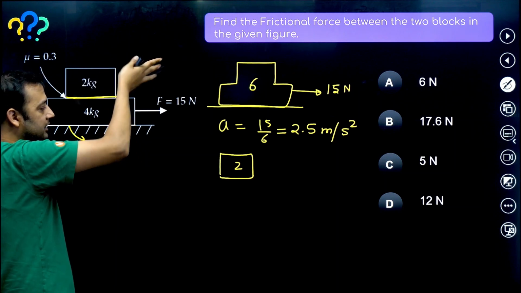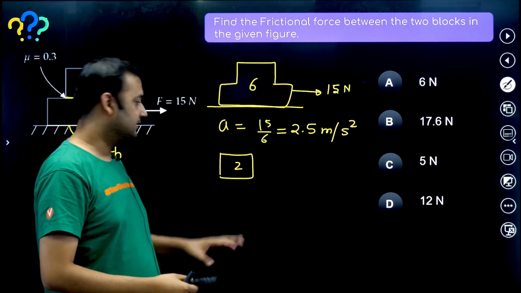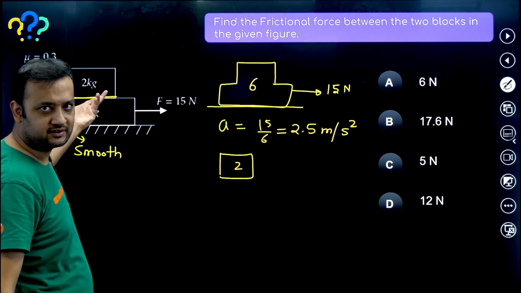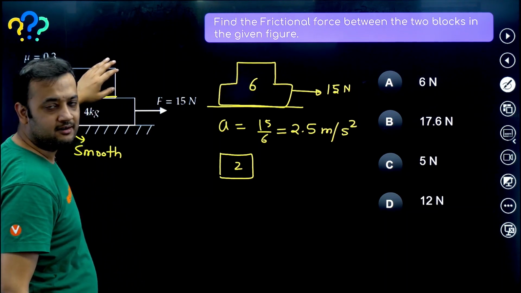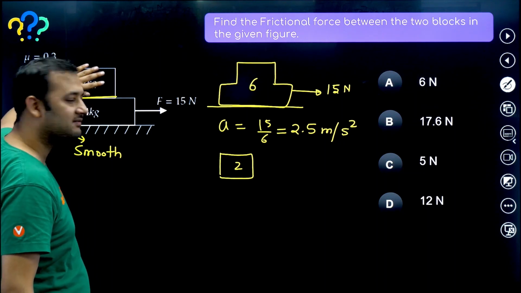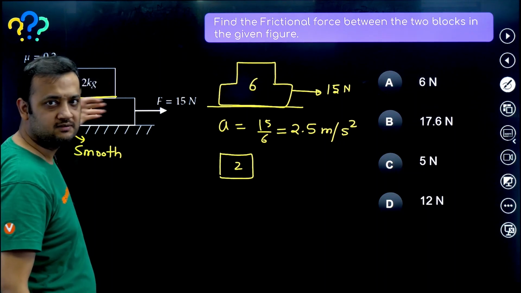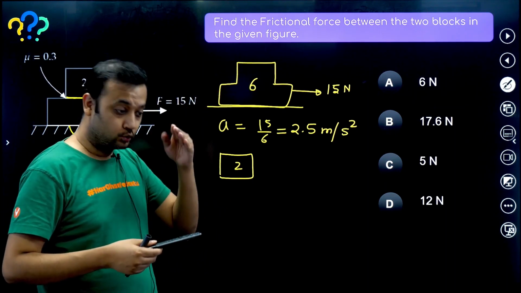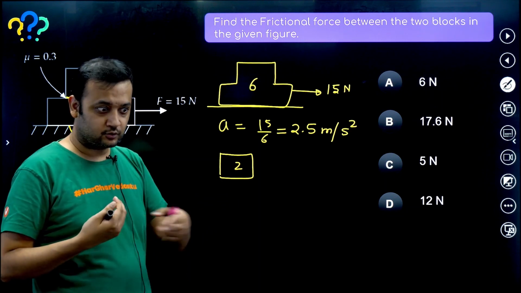2 kg would not have moved there. See, on 2 kg there was no force. The only force that can act on 2 kg is friction, and if we assume there is no friction, that means 2 kg will simply stay at that point. 4 kg will simply move forward. Hence, relatively, 2 kg is going backward and 4 kg is moving forward.